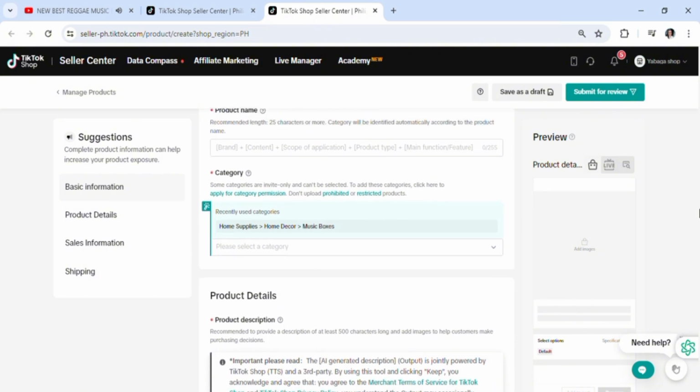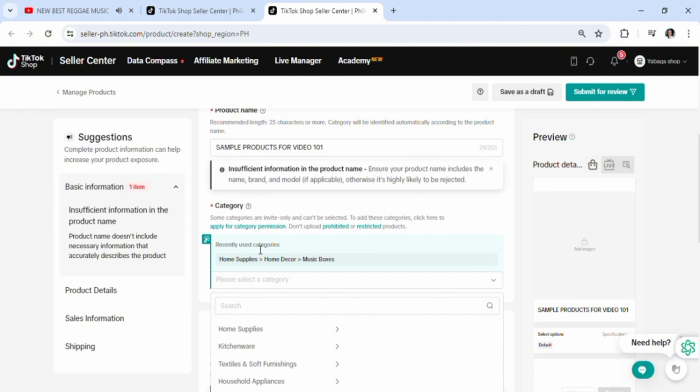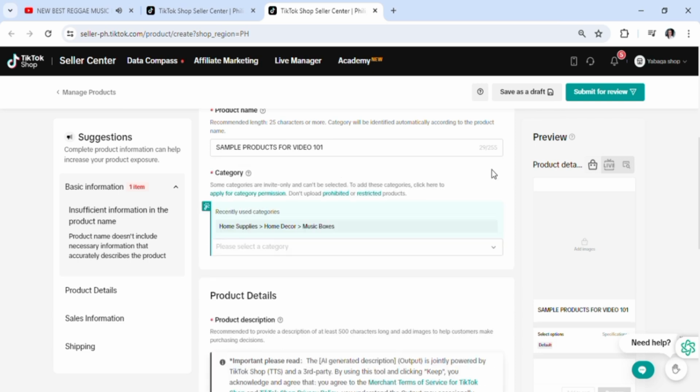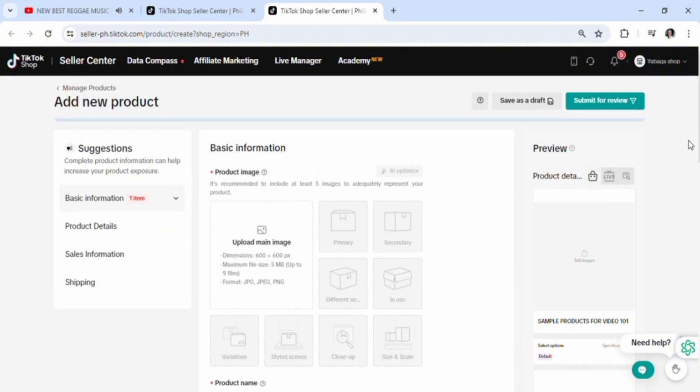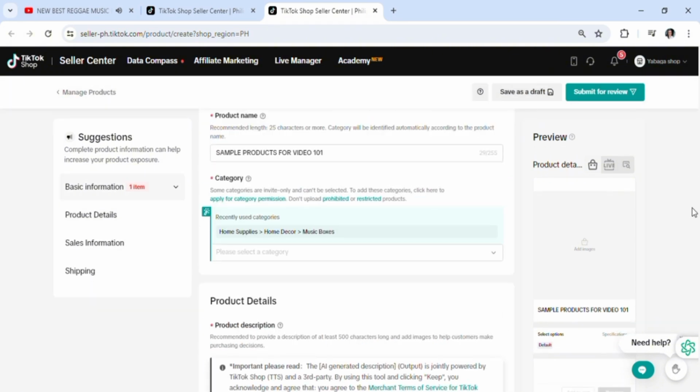Okay, and once you scroll down, you're going to be inputting the product name here. So the name is a key important thing. Just make sure that the name is exceeding 25 characters, okay, because if not, it's not going to work. Then, what is the category of the product that you're trying to sell here? So let's just go ahead to category. Is it a sports item? Is it a bookstore item? Or yeah, depending on which category it is.